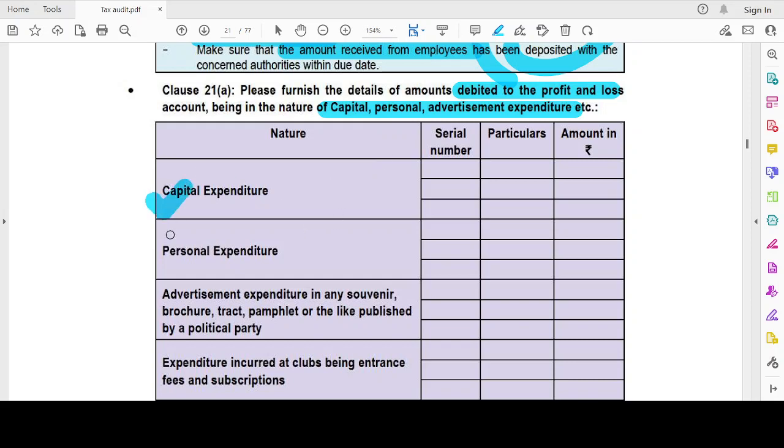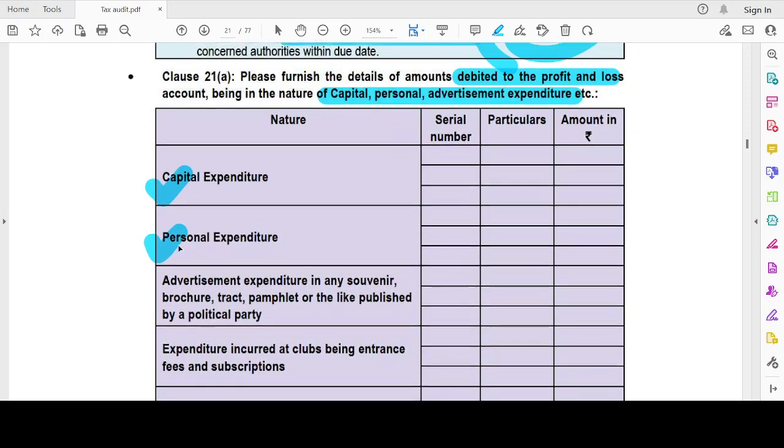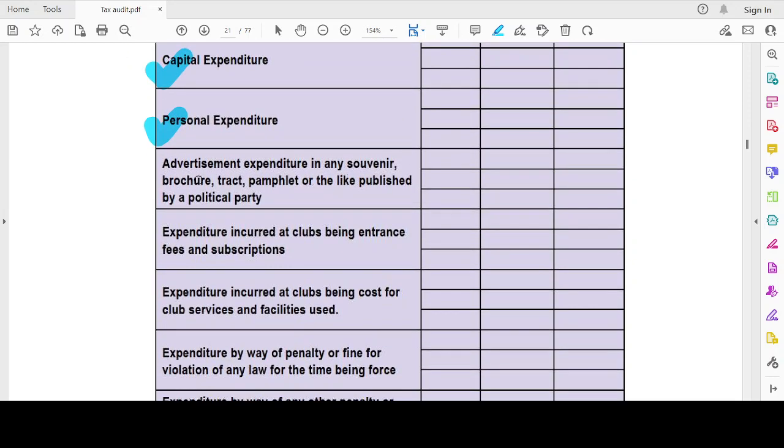Capital expenditure, I have to show it separately. Personal expenditure, I have to show it separately. Advertisement expenditure in a souvenir, brochure, tract, pamphlet, or the like published by a political party. Then expenditure at clubs, either an entrance fee or a subscription or the cost of services.